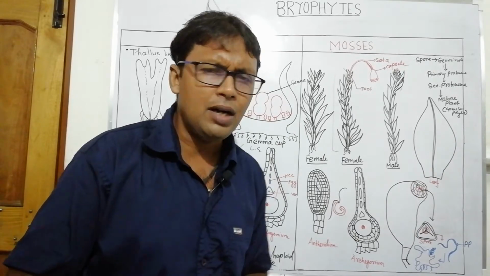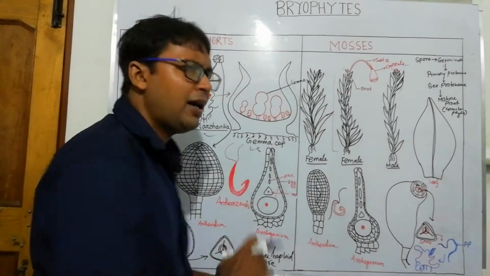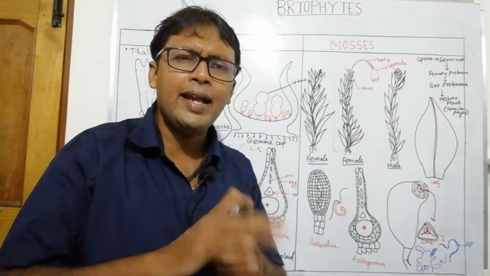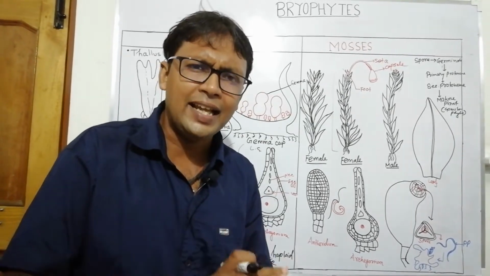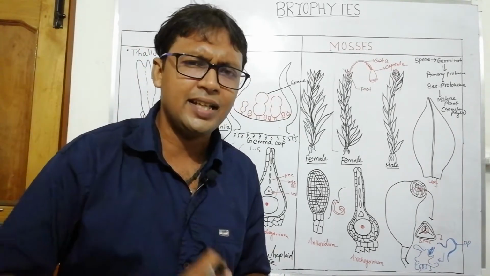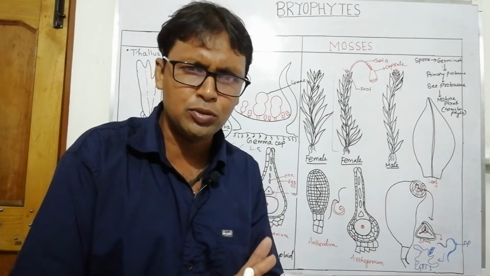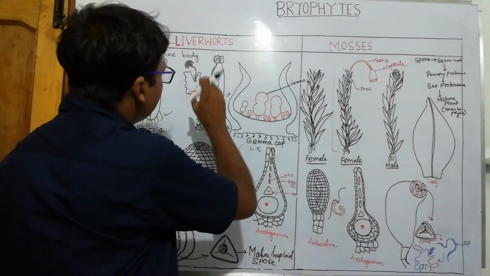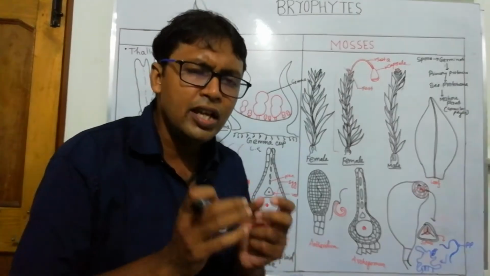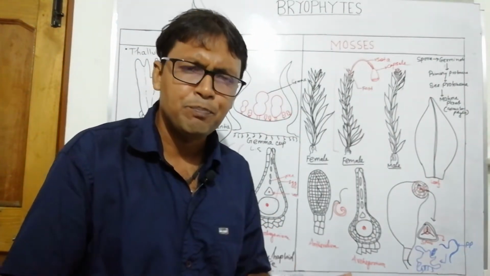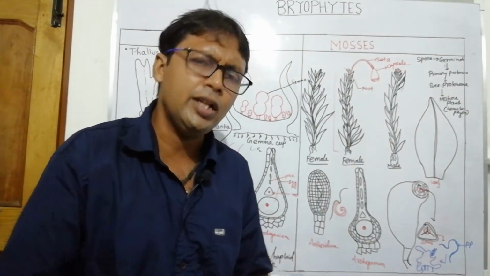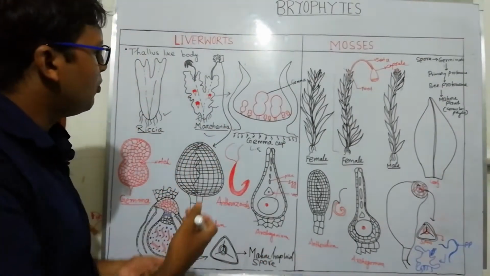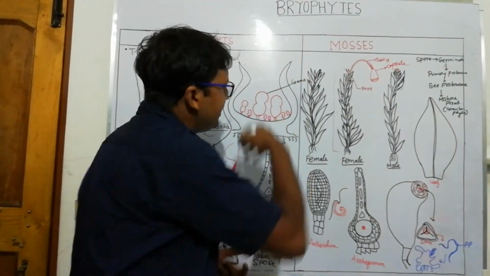Not only the gemma, but also if the thalloid part is dissected or accidentally broken down, then that thalloid part can produce a new individual plant body, a gametophytic plant body. If the vegetative part is separated from the body, then also a new body will be developed. So the gemma is the most important.